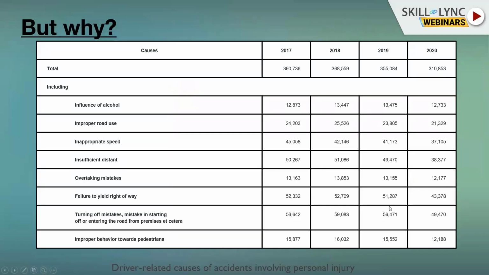So now I return back again to the data. We saw that we are not good in the accidents in Germany, and when we try to focus again on the fault of the driver, what's happened? We see that there is an influence of alcohol, that you can see the number, 12,000 accidents a year or 13,000 accidents a year. This is a very, very high number.